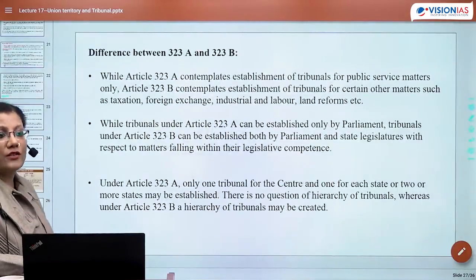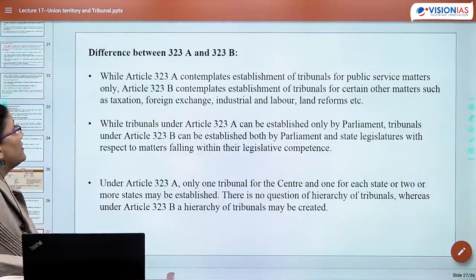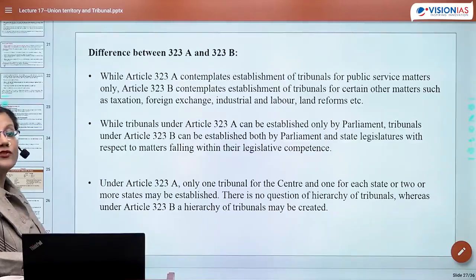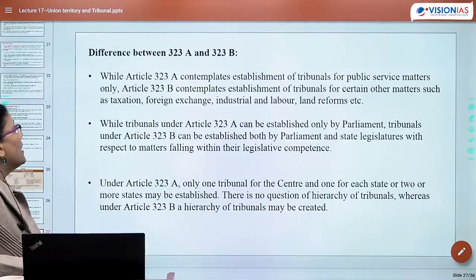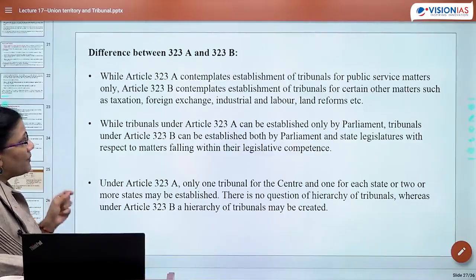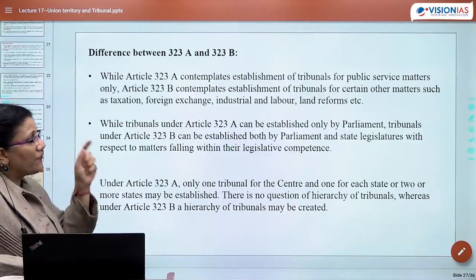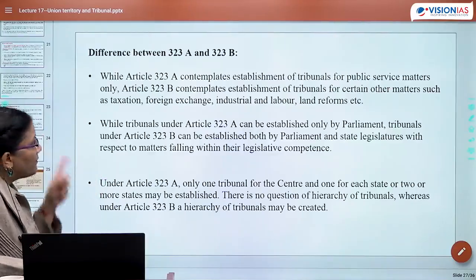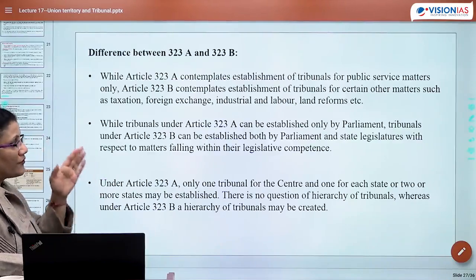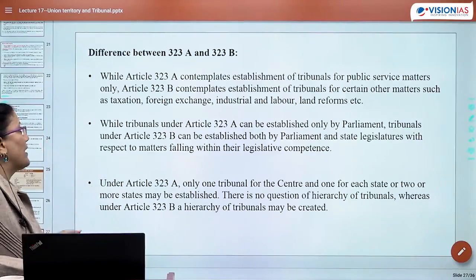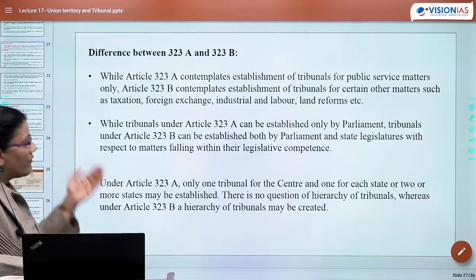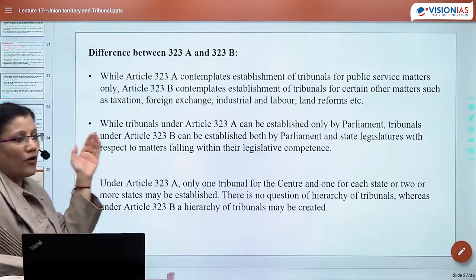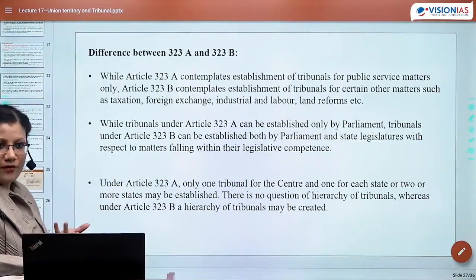Now the question is, what is the difference between Article 323A and 323B? While 323A contemplates establishment of tribunals for public service matters, 323B contemplates establishment of tribunals for any other such matters such as taxation, foreign exchange, land reform, industry or labor reform.